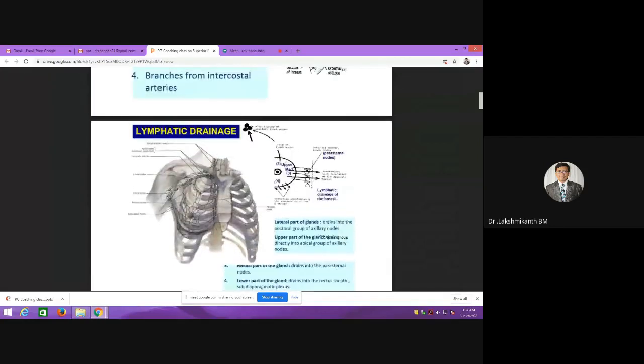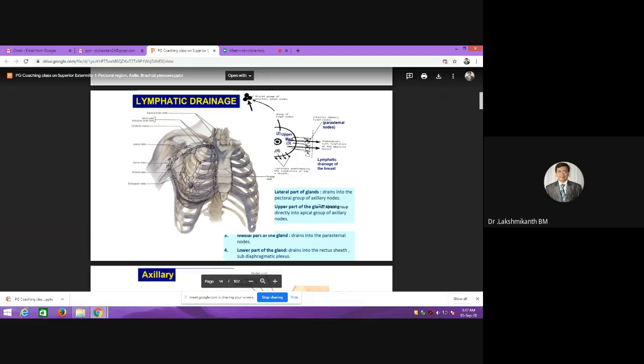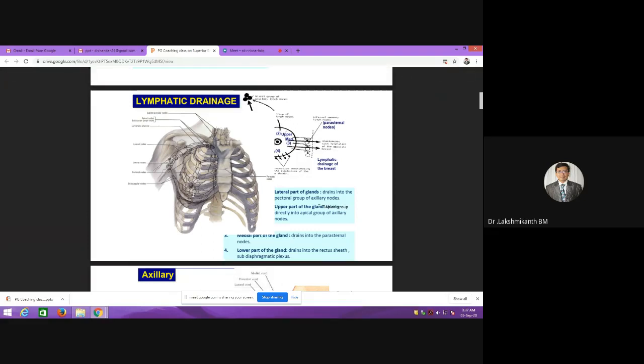Next, coming to the lymphatic drainage of the breast, there are mainly superficial lymphatics and deep lymphatics. Everything will drain into the axillary group of lymph nodes. If you try to see here, around the nipple, the areola, and the adjacent skin, there is a plexus of lymphatics surrounding this. This plexus is called the lymphatic plexus of Sappey. And this will be draining into different groups of lymph nodes.